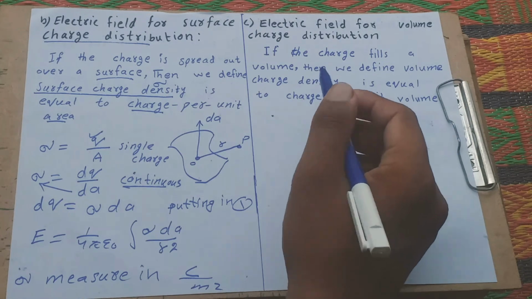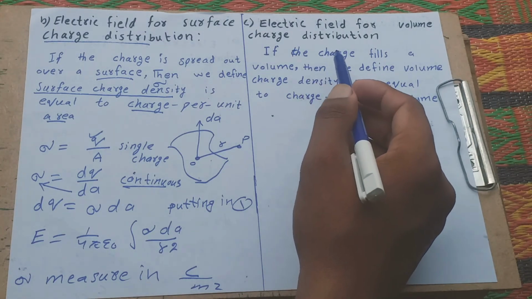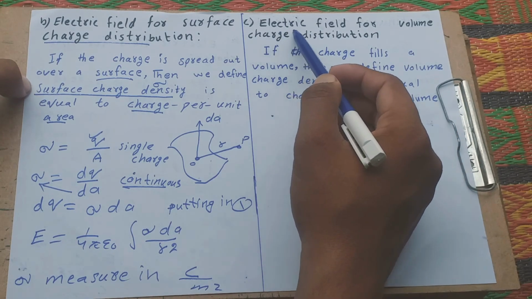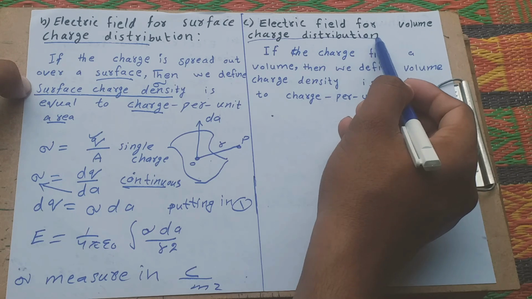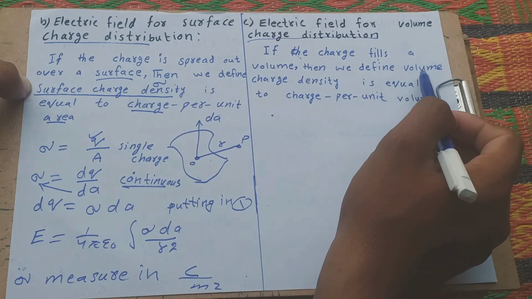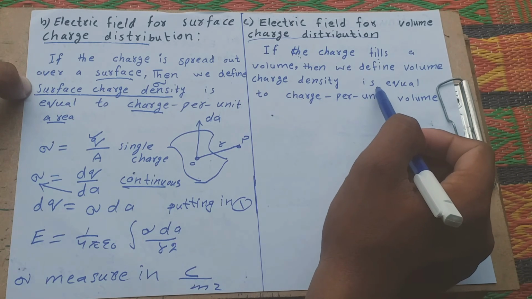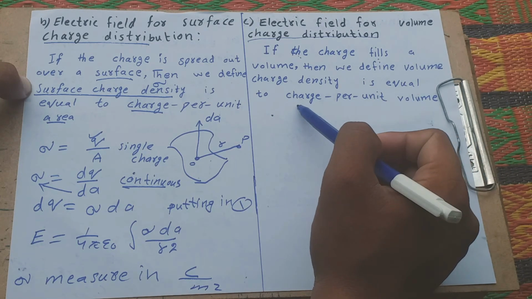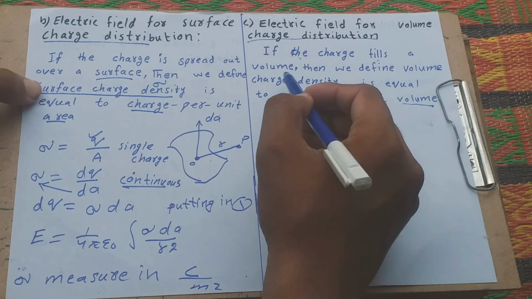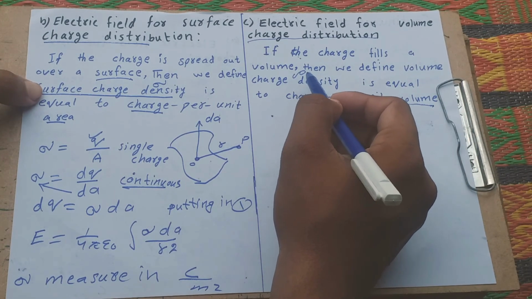We also count the electric field for volume charge distributions. If the charge fills a volume, then we define the volume charge density as charge per unit volume. We denote volume charge density by rho.